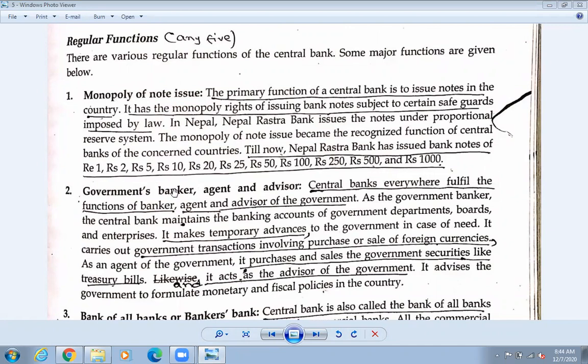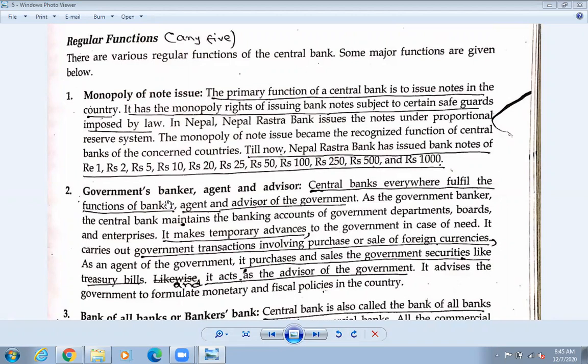The note is not issued in our country. It is issued in another country. So your 20 rupee note is issued in another country, the 50 rupee note in another country, and the 100,000 in another country. In this way some dealing is done, and they are issuing the notes.